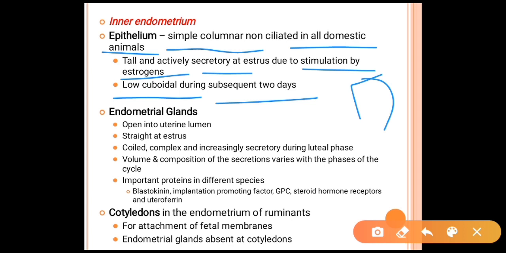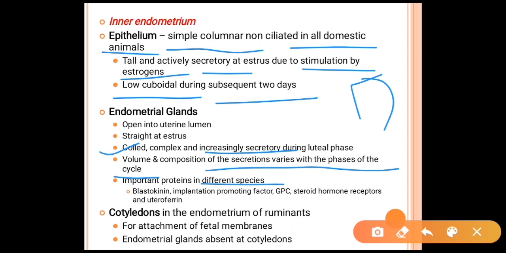Another feature is that endometrial glands are present in the inner endometrium, which open into the uterine lumen, being straight at the time of estrus, and coiled, complex, and increasingly secretory during the luteal phase. The volume and composition of the secretion varies with the phases of the cycle.